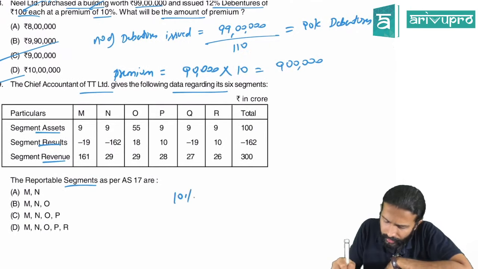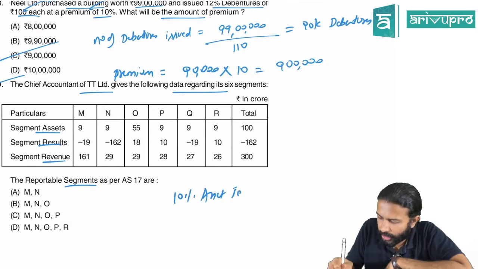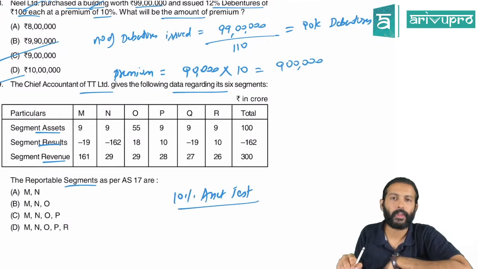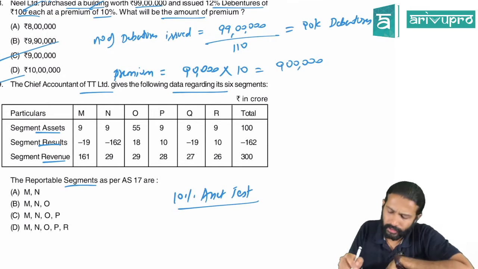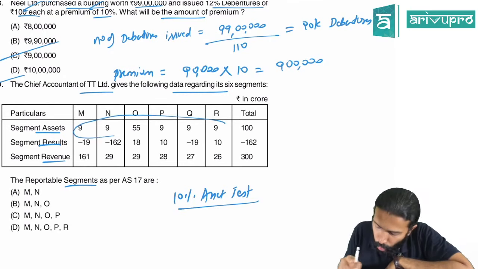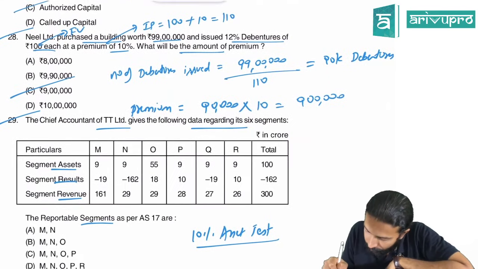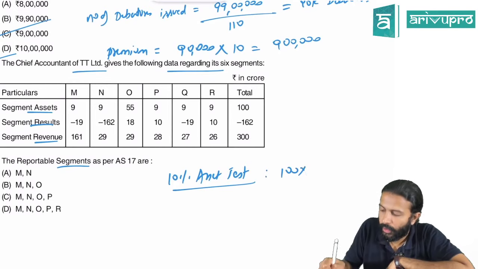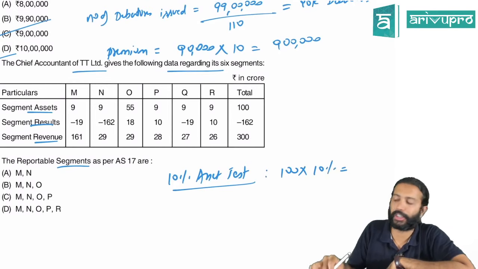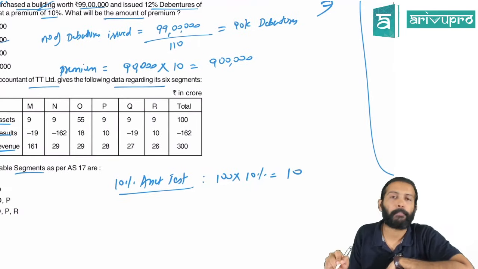Okay, first they have given the asset test. So let's do the 10% asset test. For this, what do you do? Find out the total of all the segments' assets, which we don't have to do. They've already done it. The total assets of all the segments is 100, sir. Calculate 10% of this. How much are you going to get? 10.